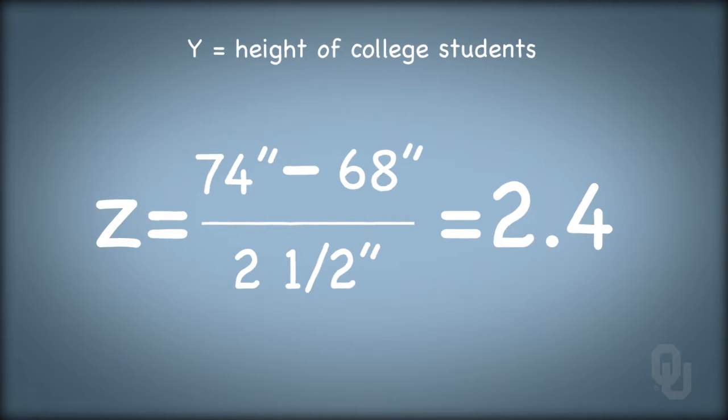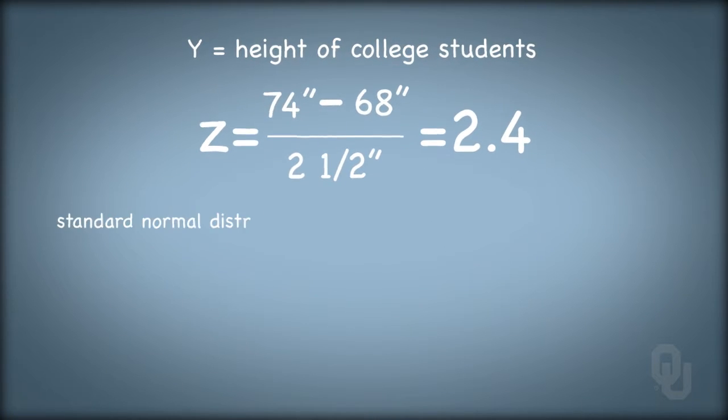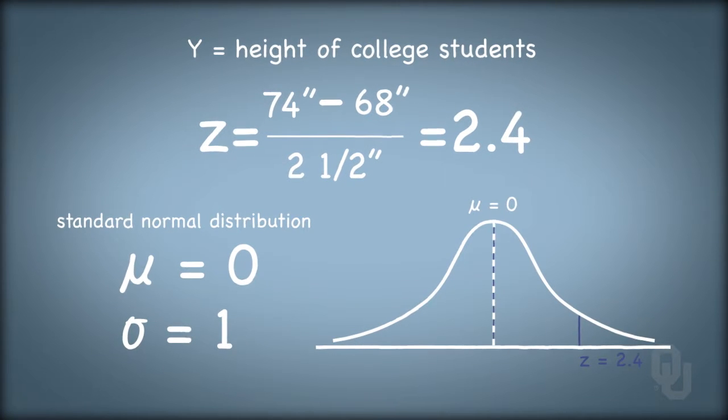The value 74 inches lies 2.4 standard deviations from a mean of 68 inches. The numerator is in inches, and the denominator is in inches, so the number of standard deviations is unitless. Recall that the standard normal distribution has mean 0 and standard deviation 1, so value 2.4 on the z-axis lies 2.4 standard deviations, 2.4 times 1, away from the mean, which is 0. The number of standard deviations is a metric that can be applied to any kind of scale. We could be talking about billions of dollars or hundreds of milliseconds. The z-score gives us a common measure of distance.